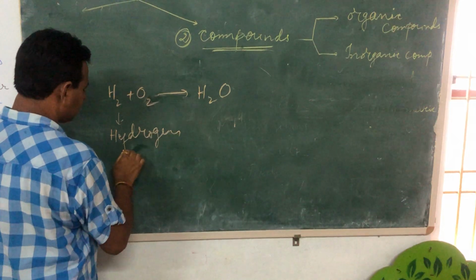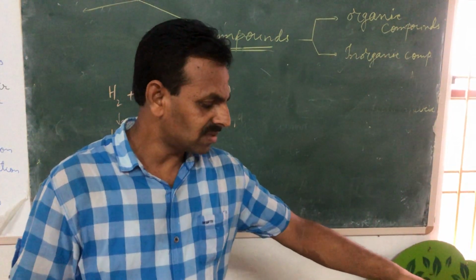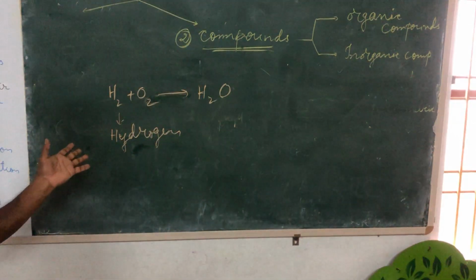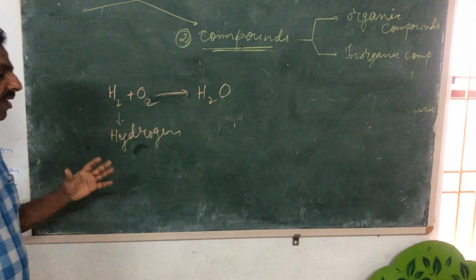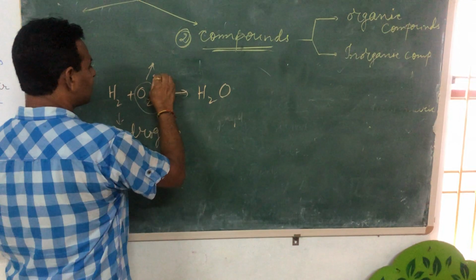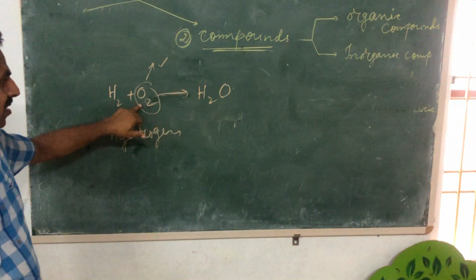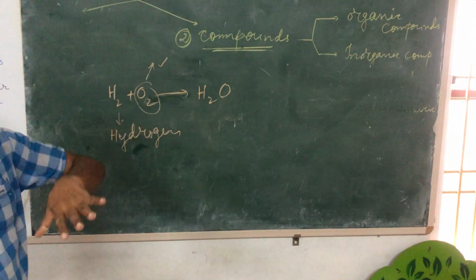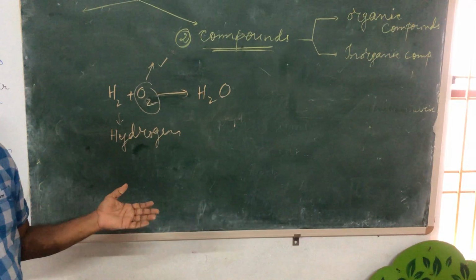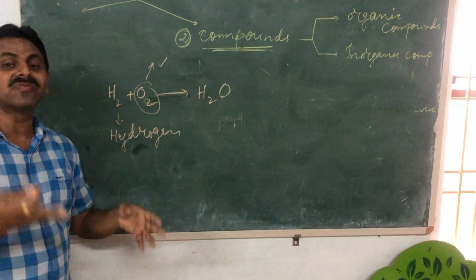We know hydrogen is highly combustible. Hydrogen gas is the lightest and highly combustible gas. Hydrogen bombs are prepared because they give huge explosions. Oxygen gas, we know, is something without which we cannot survive. Oxygen doesn't burn, but it supports combustion or burning. So these two are extreme in terms of their properties.